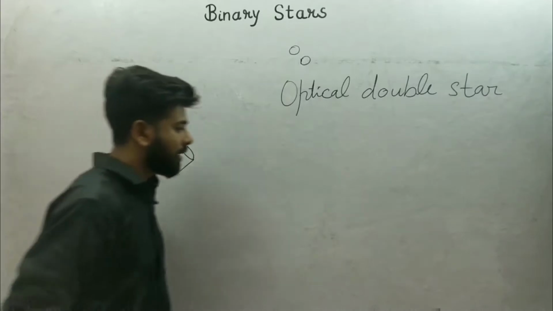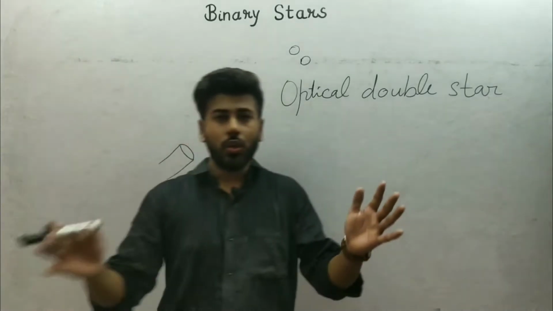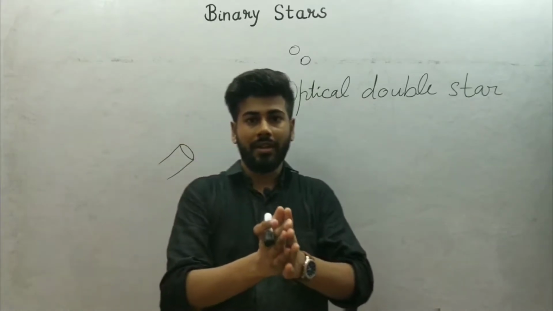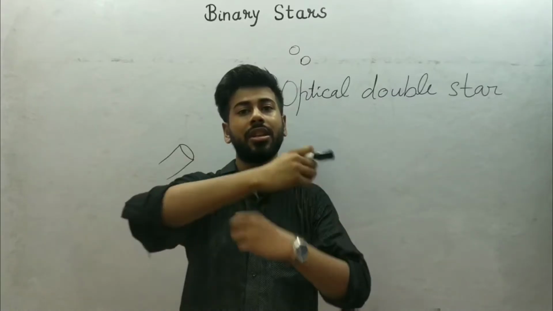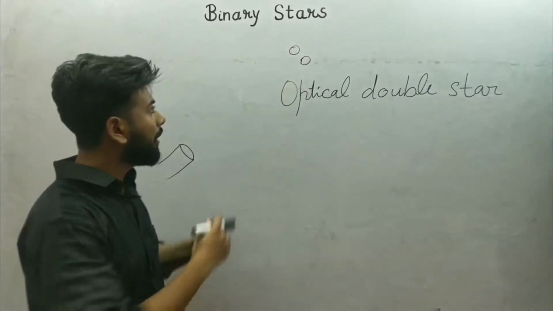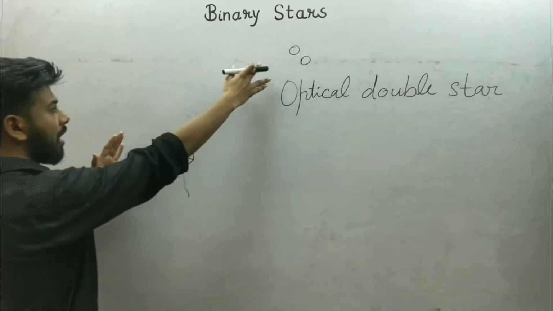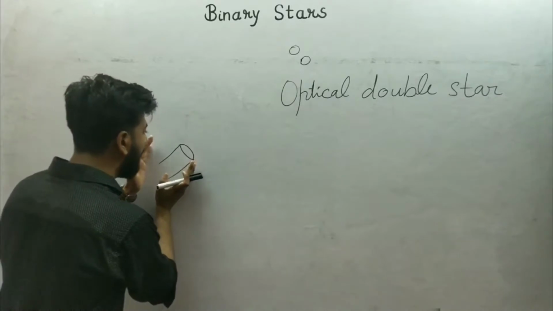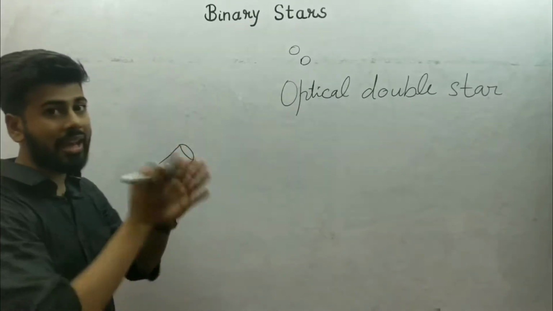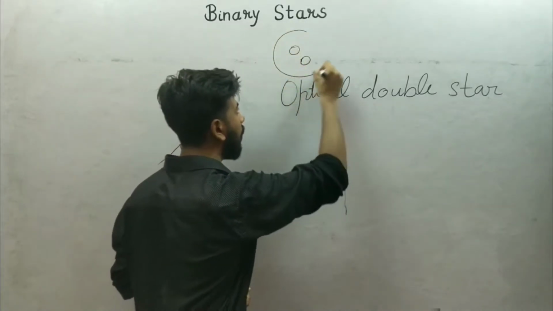But there are many stars which are so close that they come into the mutual gravitational attraction range. If I talk about this star, the two stars appear close if we look with the help of the telescope, but actually they are very far away in space.